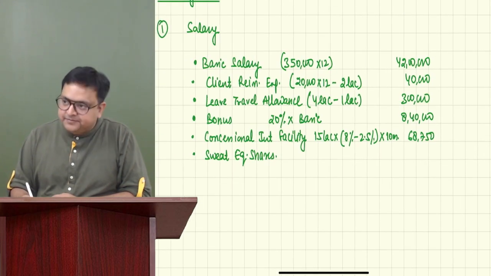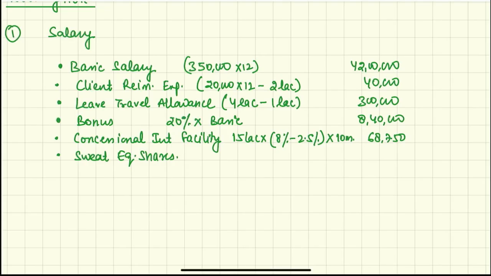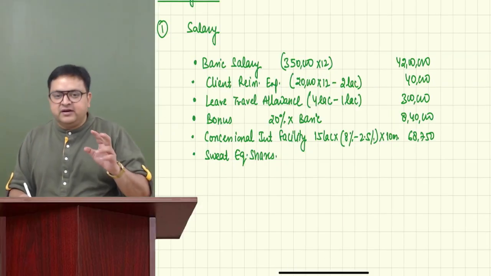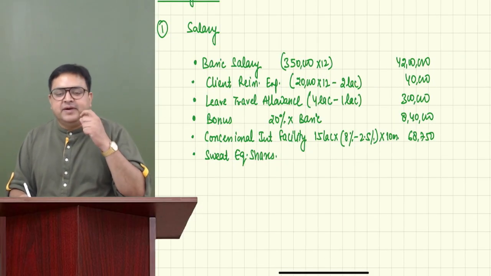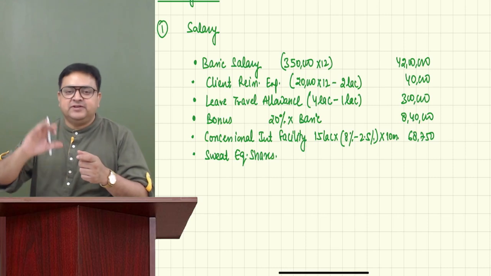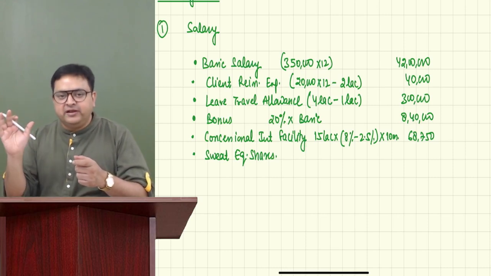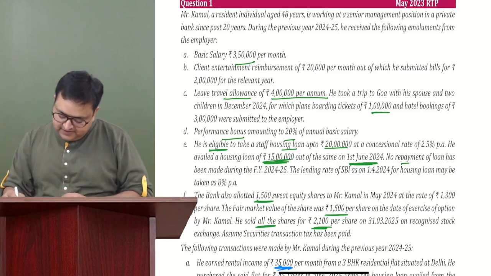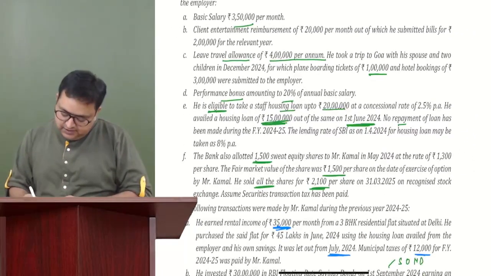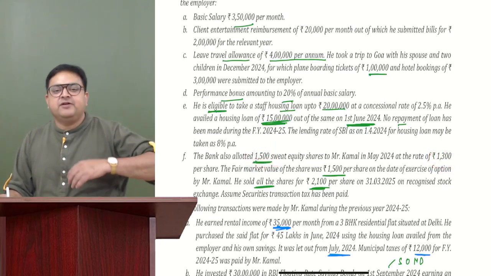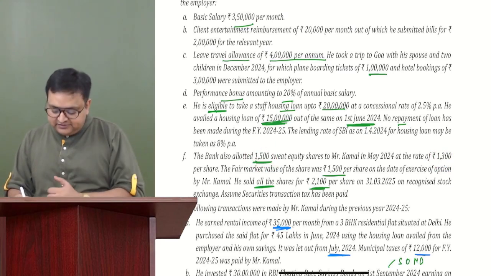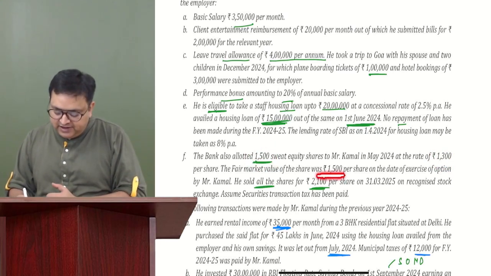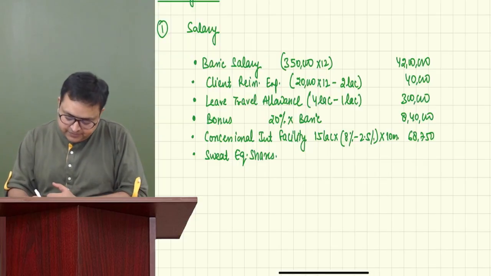Sweat equity shares. So how much sweat equity shares are we getting? 1,500 shares. And what is the benefit? We are getting a share worth 1,500 rupees, and we are paying 1,300 for it. Do you remember this? See, 1,500 shares we are getting for rupees 1,300. That means we are paying 1,300, and this share's fair market value on the date of exercise is 1,500.